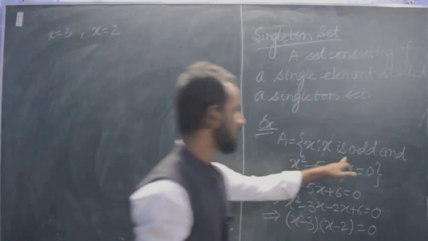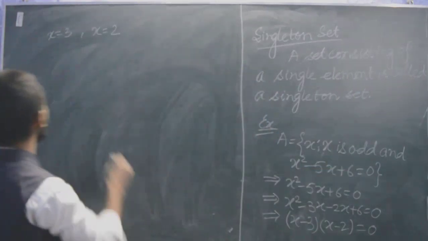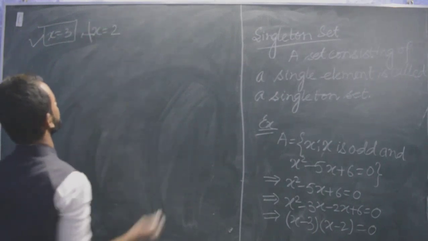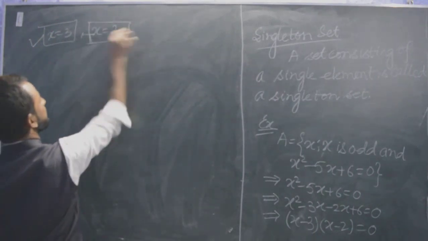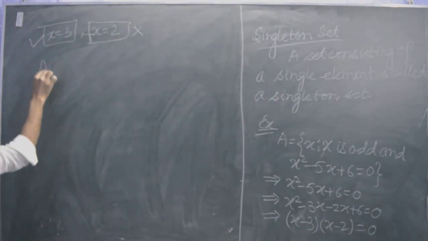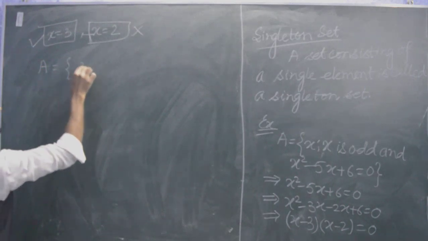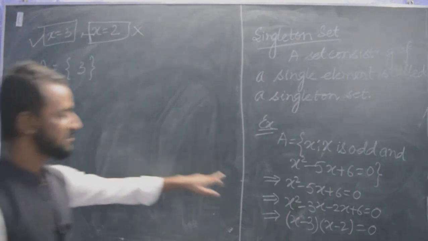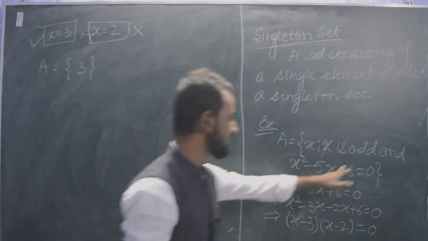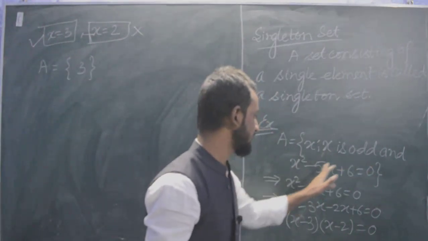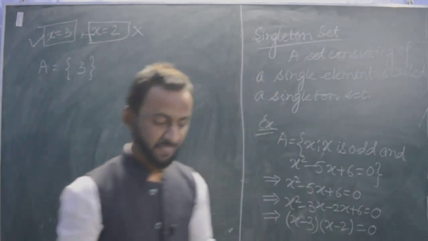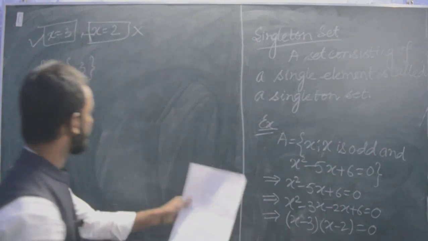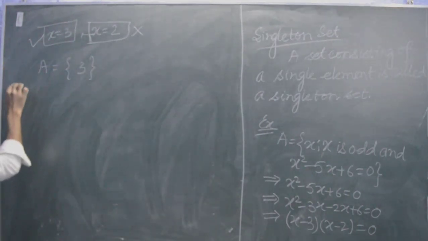Now what we want is x should be odd. So here x is odd, so we will take this, and here x is even, so we will not take this, so we will cancel. So A will be having only one element, that is 3. So in this example, A is a singleton set when the characterizing property is given like this. Okay, next topic is finite set. Note it down. I will write finite set.